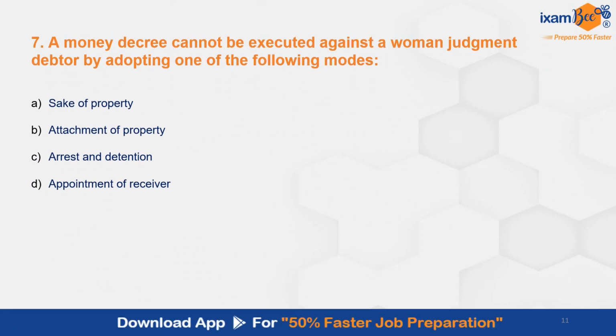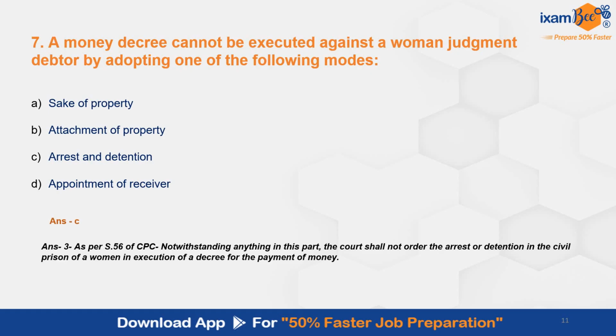A money decree cannot be executed against a woman judgment debtor by adopting one of the following modes. The correct answer here is C. Arrest and detention. This is as per section 56 of CPC. The court shall not order the arrest or detention in the civil prison of a woman in execution of a decree for payment of money.